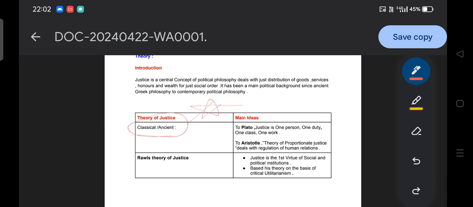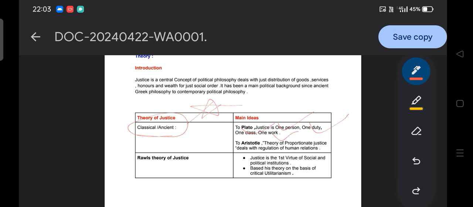The main idea is Plato's. According to Plato, what does justice mean? Justice means one person, one duty, one class, and one work. That can easily be converted into a question, and these questions are asked multiple times in examinations. So for the sake of revision, we have to know that according to Plato, justice means one person, one duty, one class, and one work.